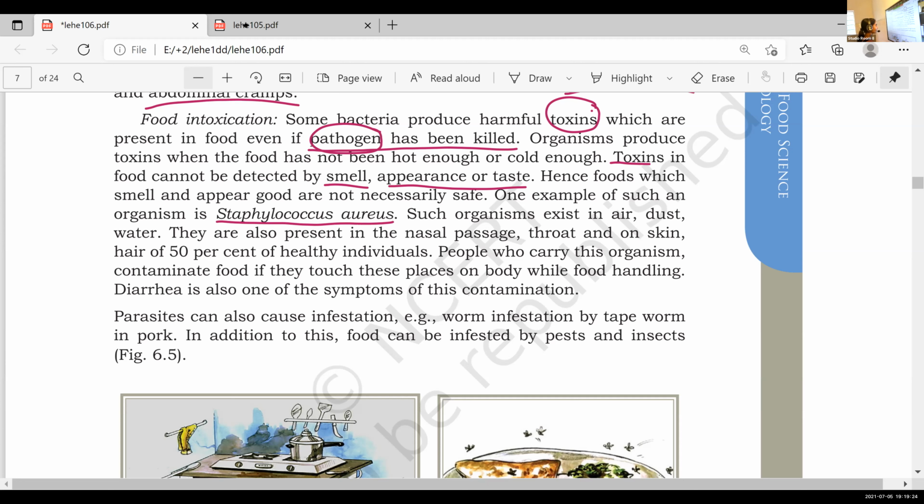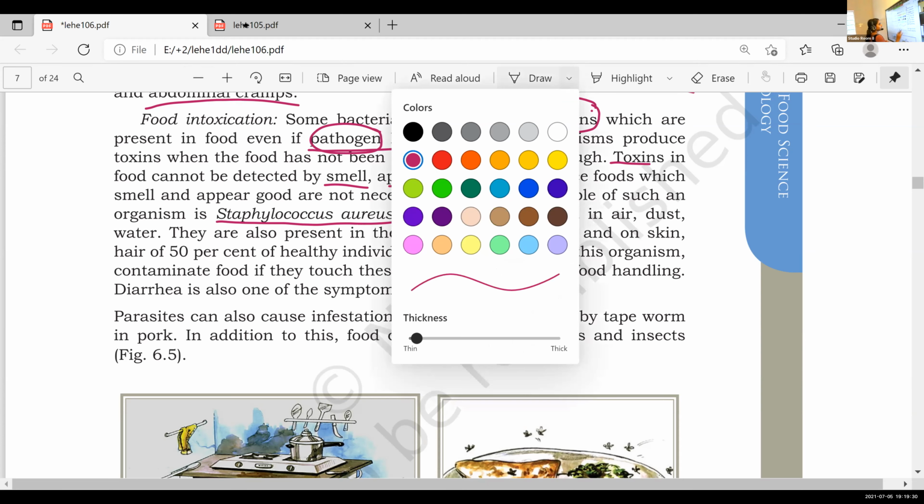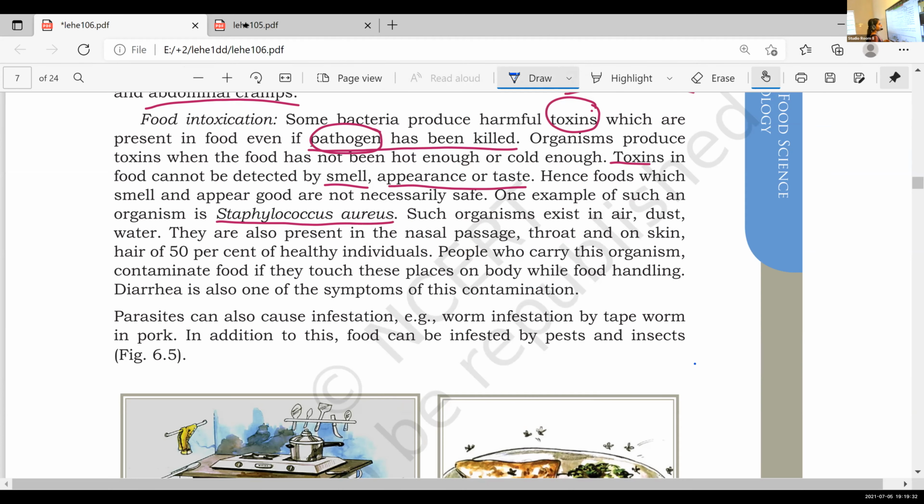Clear? So next one, parasite. What is a parasite? Reina? Some organisms live in other organisms, right?